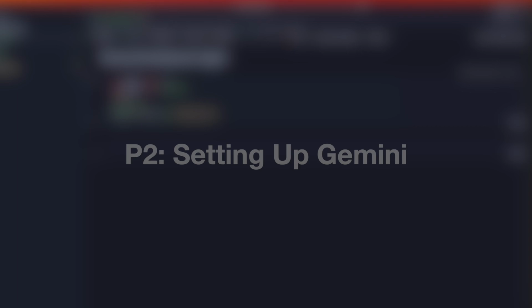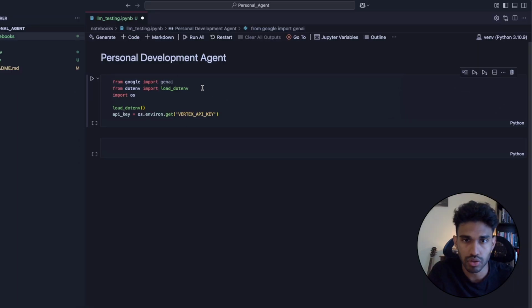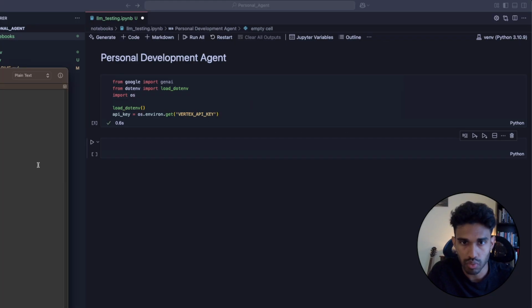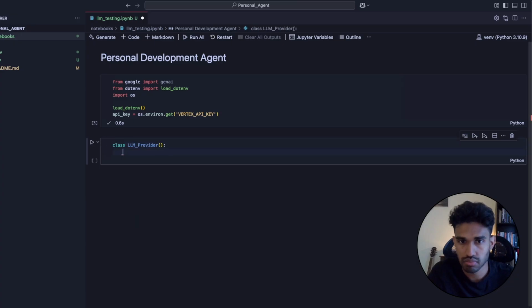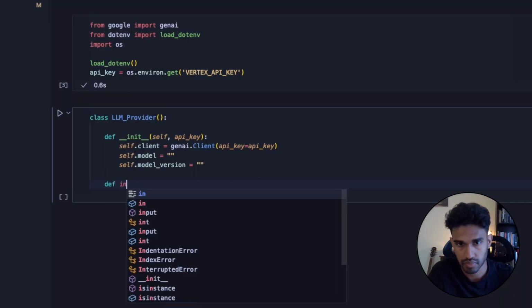So the first thing that I'm doing here is basically just importing Google's Gen AI package and just trying to figure out how their module actually works. So I'm just loading a Vertex API key, which I set up. And what we'll start to do is maybe just set up some sort of class to basically query Google.